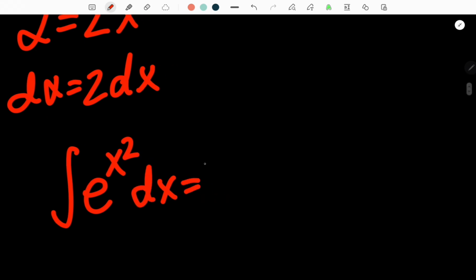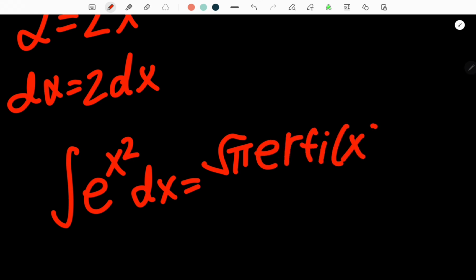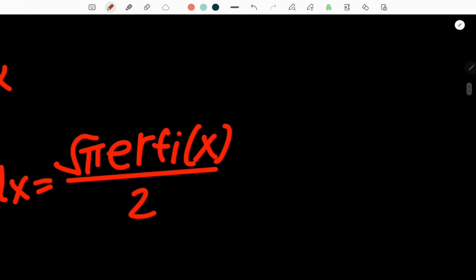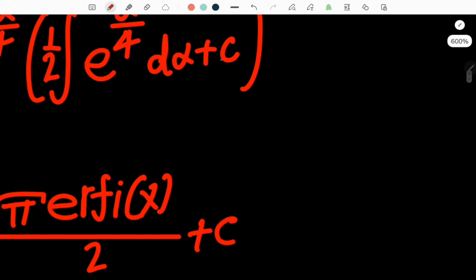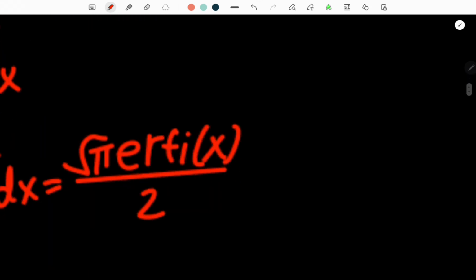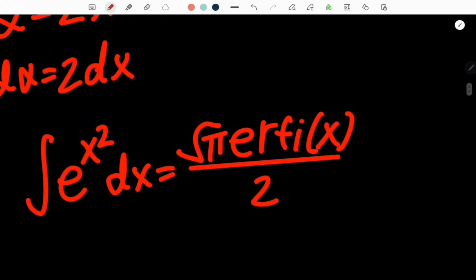which we know is equal to square root of pi imaginary error function of x divided by 2. And we won't worry about the plus c because we already have the constant right here. So there we go.